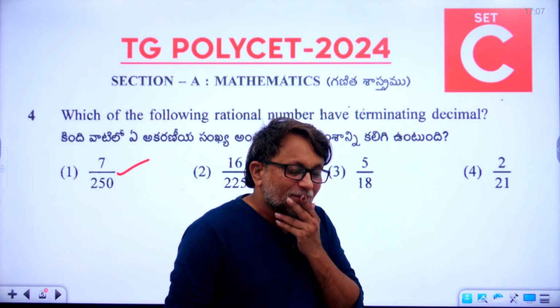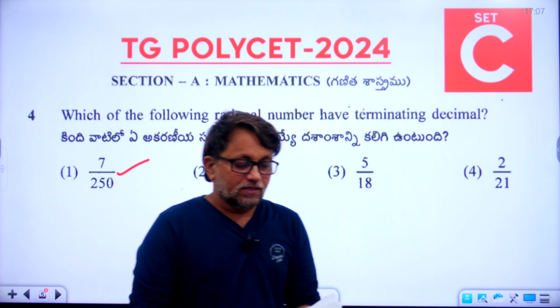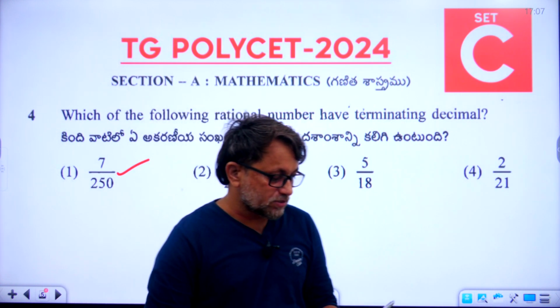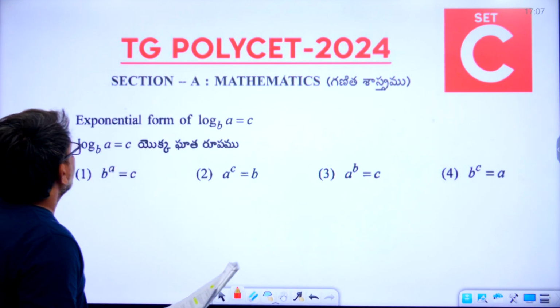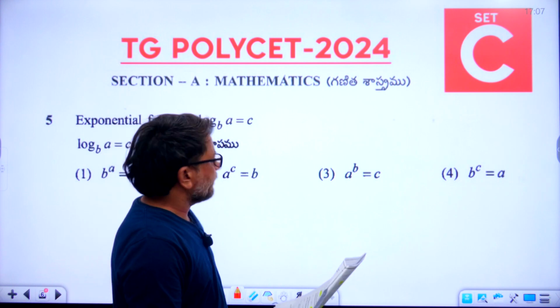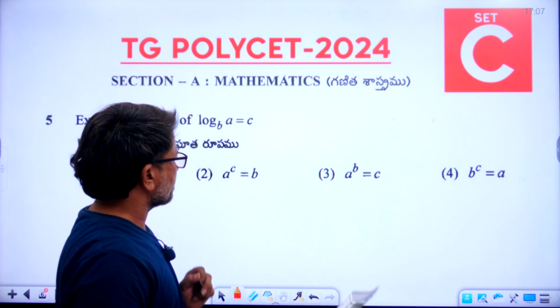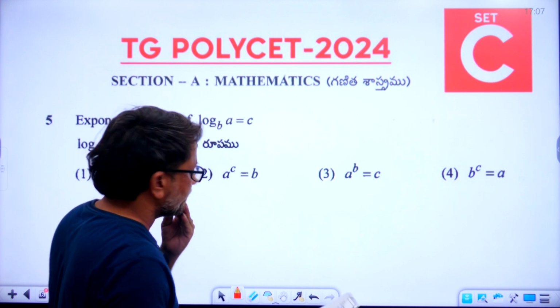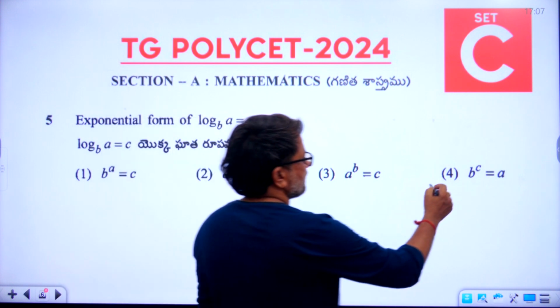Once again, policy students, get ready with the Section C set. We have almost started. Now the fifth question: the exponential form of log base B of A equals C is. What is the right answer? Fifth one, the right answer is 4. The fourth option is the right answer.